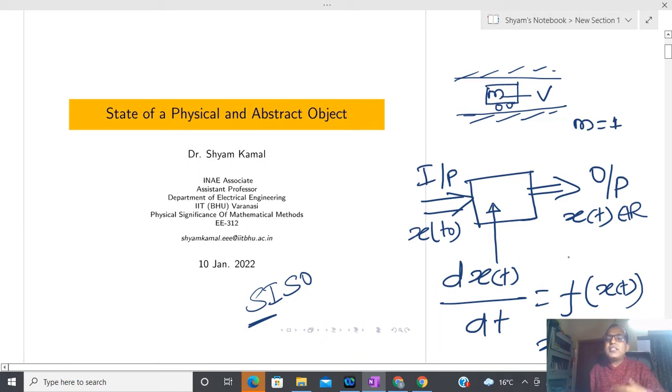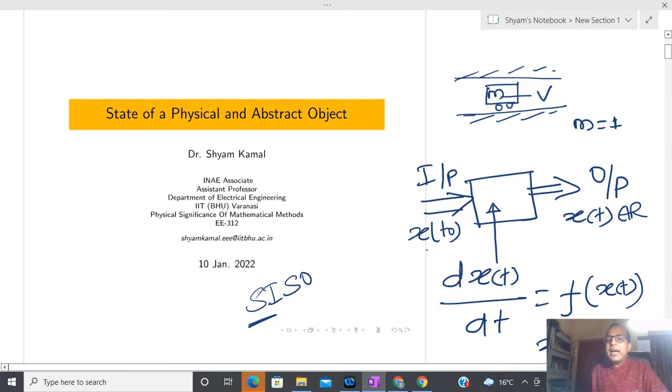I am assuming that this system is evolving autonomously. It means that there exists some kind of initial condition, x(t0), and with the help of that initial condition this system is evolving. Now in this particular system, I am going to assume that the output is x(t). What does output mean? For this particular differential equation, f(x(t)) is given. Whatever mathematical model is given to me, I want to know x(t), the futuristic behavior.